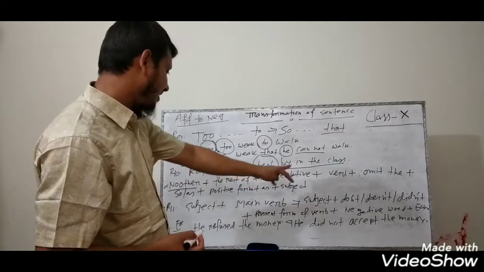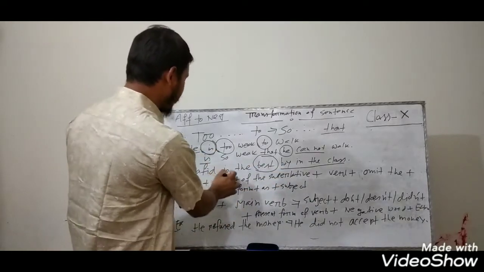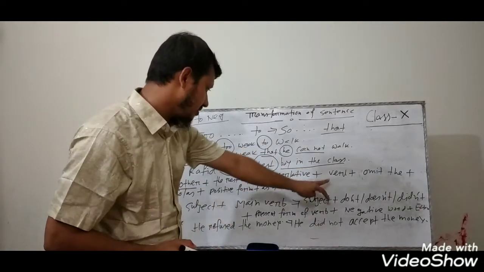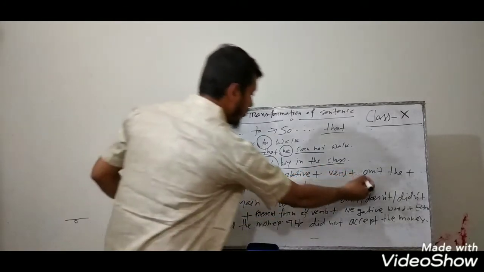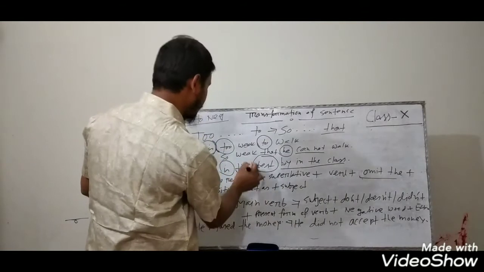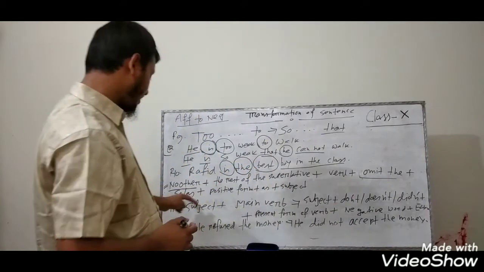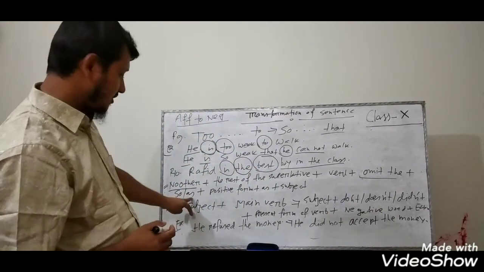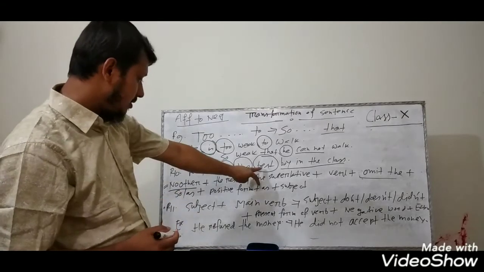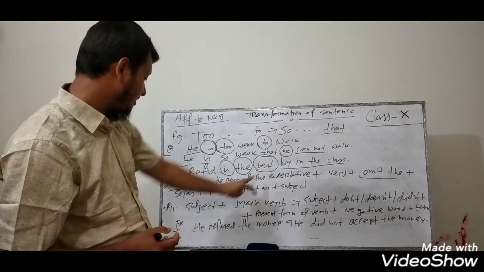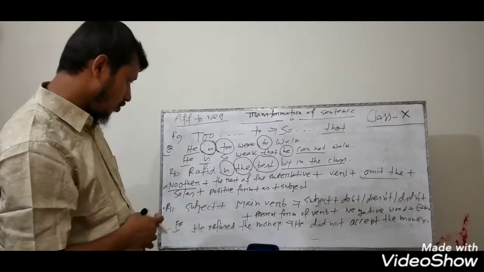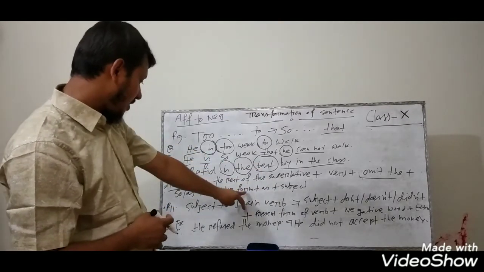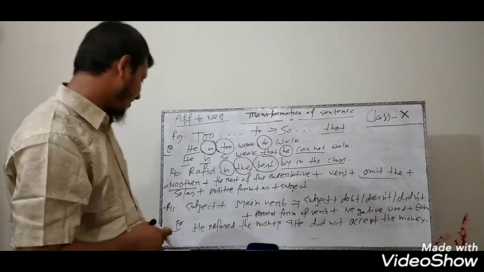"No other boy in the class," and then the verb of the sentence, "is." Omit "the," and you have to write "so" or "as," and then the positive form of the superlative "best." The positive form of "best" is "good." And then "as," and then the subject.